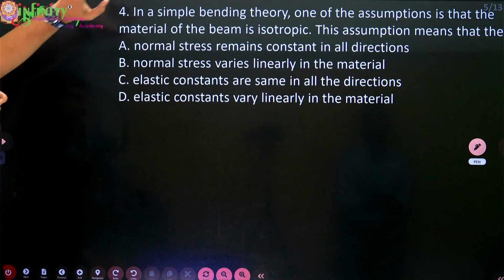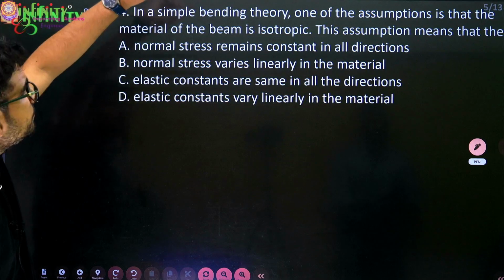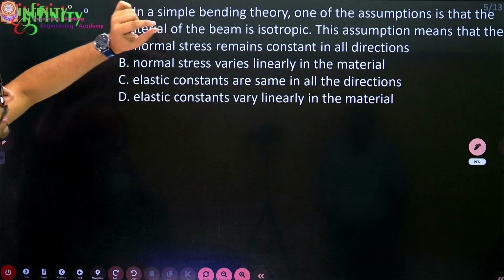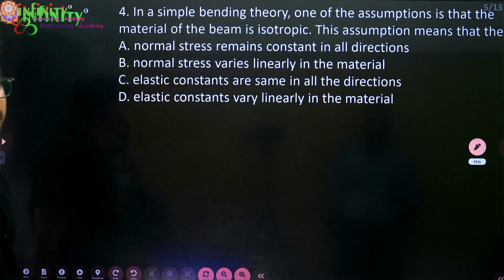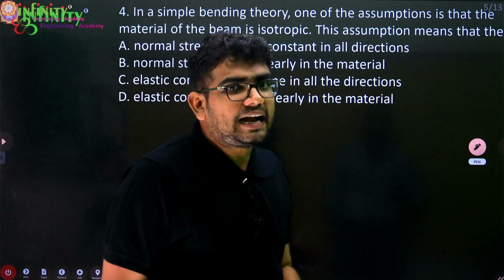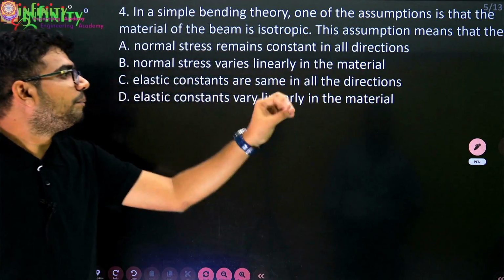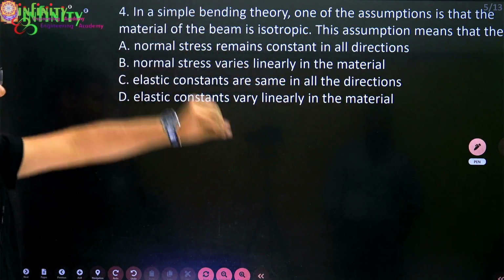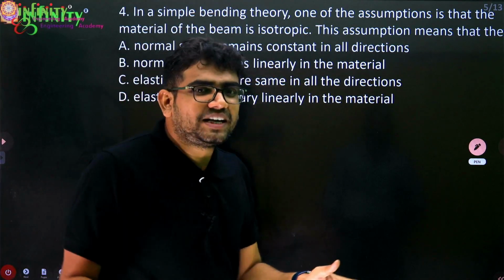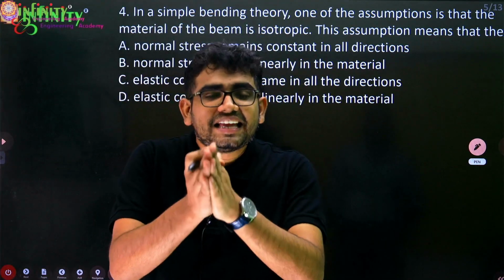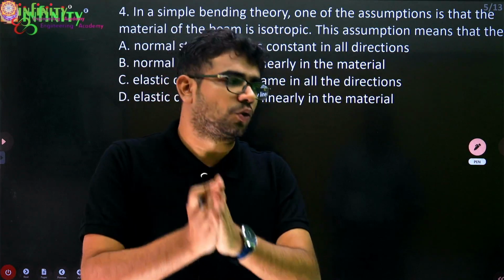In simple bending theory, one of the assumptions is that the material of the beam is isotropic. They are saying that the material is isotropic, so when the material is isotropic, which of the following is valid? Basically in strength of materials, every time we get one assumption, that is, the material is homogeneous and isotropic.